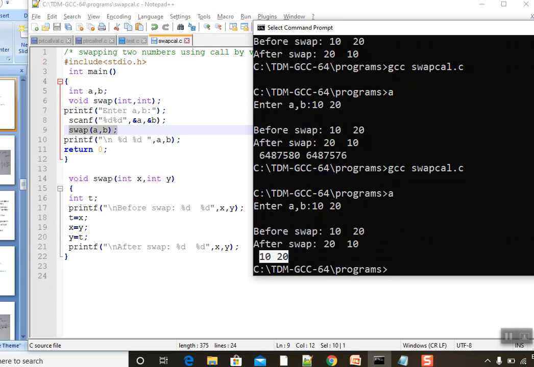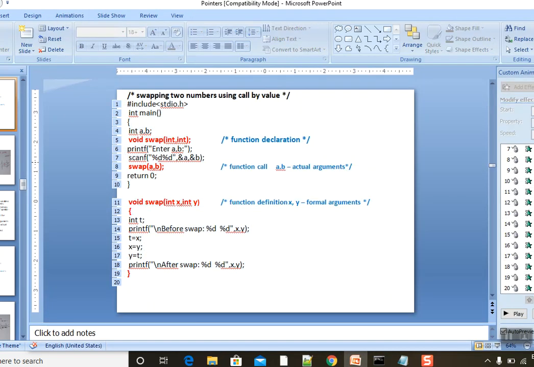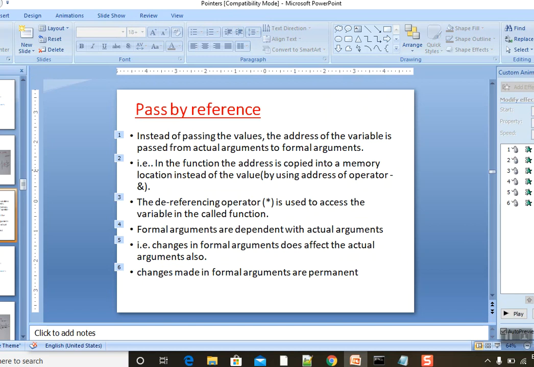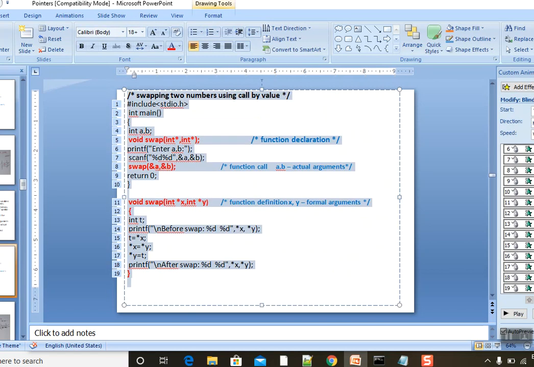So what did you understand from this? In terms of call by value, that is the default parameter passing method, whatever changes we do with the formal argument will not be reflected in the actual arguments, right? So A and B remain the same. Whatever you give as A and B remains the same. The changes we did are reflected only in the formal arguments, or the function definition alone. Then what about call by reference? We'll check that also.